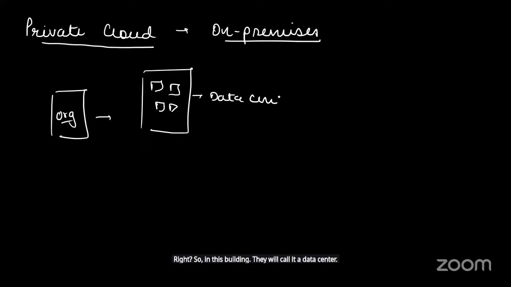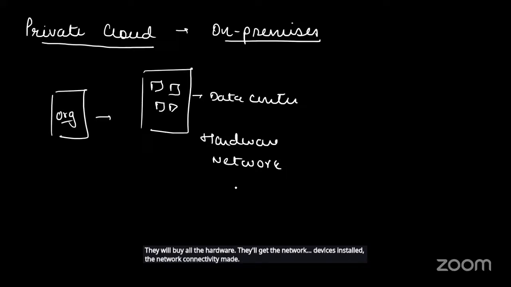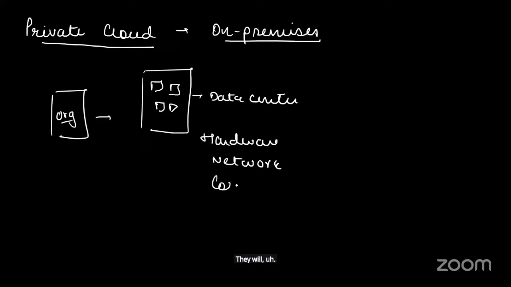They will buy all the hardware. They'll get the network devices installed, the network connectivity made. They will install the cooling system. They will hire the admins.